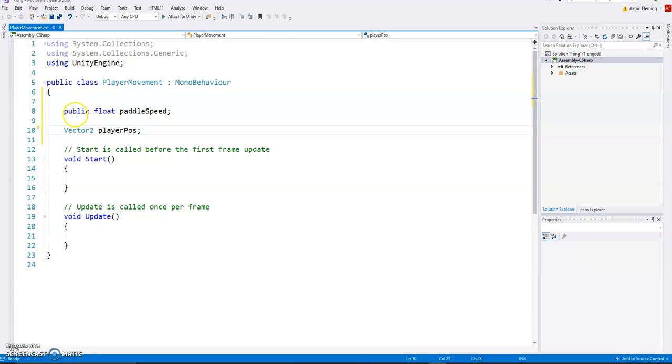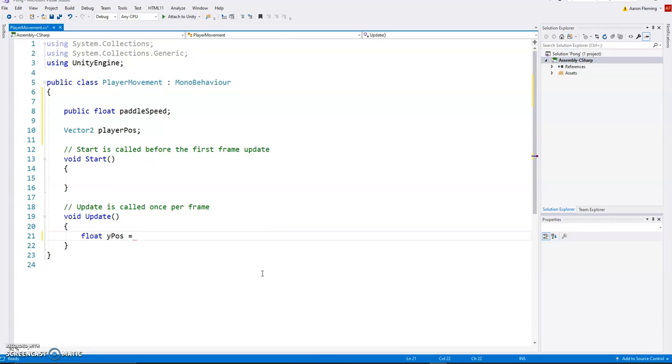We're actually not going to do anything at the start. We could set the paddle position, but I think just in the update will be good enough. I am going to create a float, and that's going to hold the Y position. In this version of Pong at least, we're only going to move the Y position. X is fixed. It doesn't move horizontally, it only moves vertically.